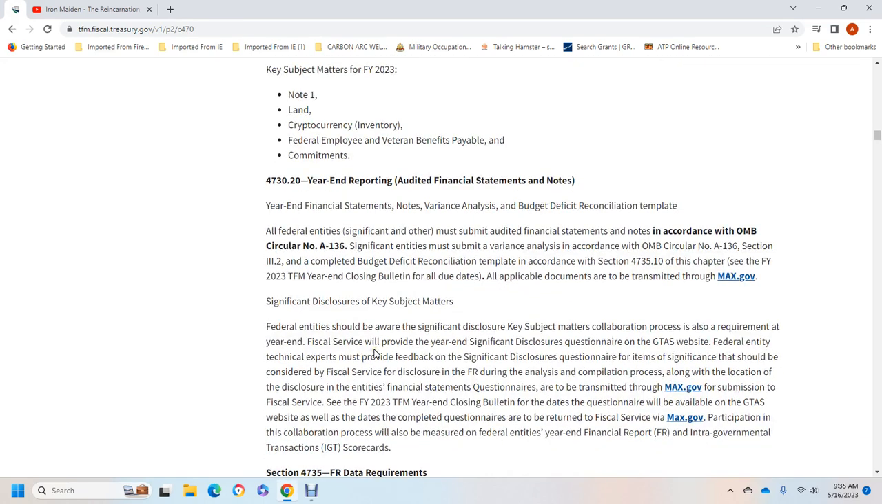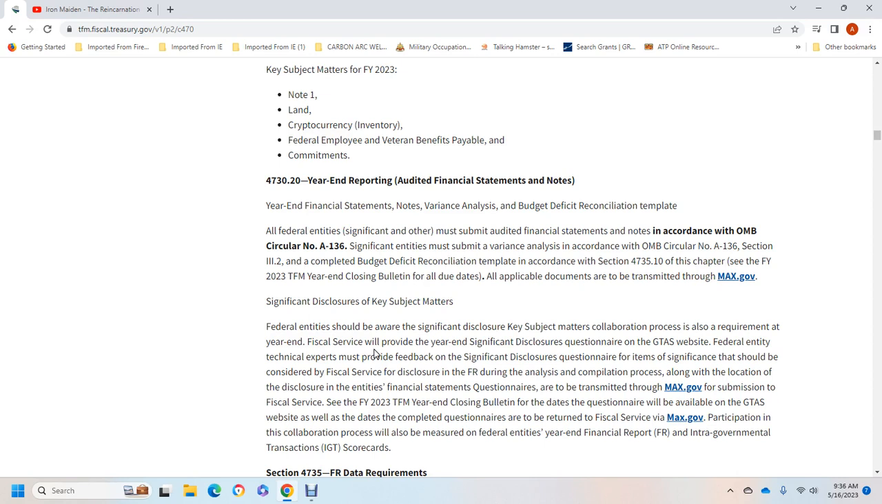Section 4730 covers year-end reporting: the audited financial statement notes, the year-end variance analysis, and the budget deficit reconciliation template. All federal entities must submit the audited financial statement notes in accordance with Office of Management and Budget Circular A-136. Entities must submit variance analysis in accordance with OMB Circular A-136, section 3.2. The completed budget deficit reconciliation template is in section 4735 of the chapter. All applicable documents are transmitted to max.gov.